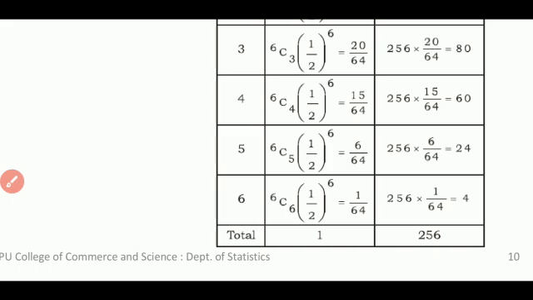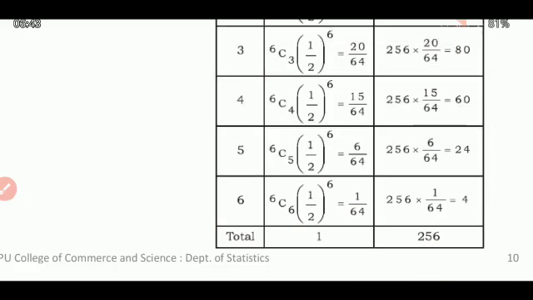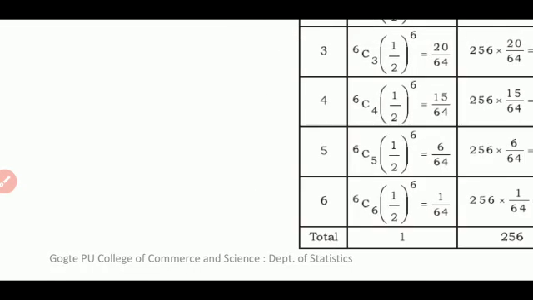And one more important thing I want to announce is that your portion for your final exam is only 5 chapters. First one is vital statistics. Then comes the index numbers. Then comes the time series. Then the interpolation and extrapolation, and theoretical distribution. So these are the only 5 chapters which you have to make perfect. The rest you have to just exclude. So don't worry about that. Make yourself perfect in only those chapters, and practice. Any doubts, we are there.